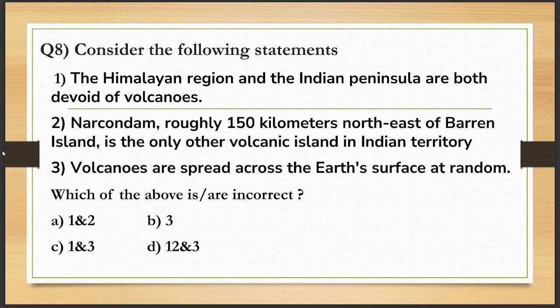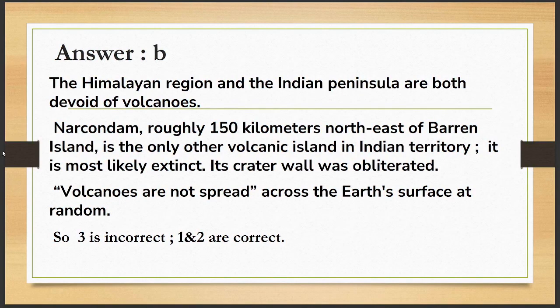A 1 and 2, B 3 only, C 1 and 3, D 1, 2 and 3. So right answer is B.